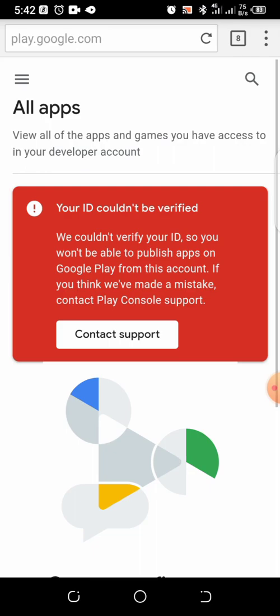But because I don't want to delay this tutorial, I'm going to use another ID card and register through another Gmail for the Play Store. I've already applied for another ID card so that I can get a better one, but I don't know when it's going to be available. I tried to make sure it's available before I make this video, but it's not going to be available because of the time they gave me. So I have to use one of my students' accounts to make this video.